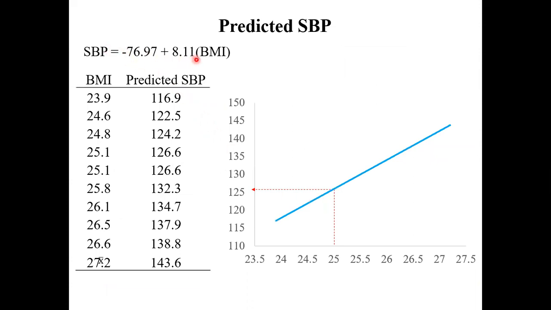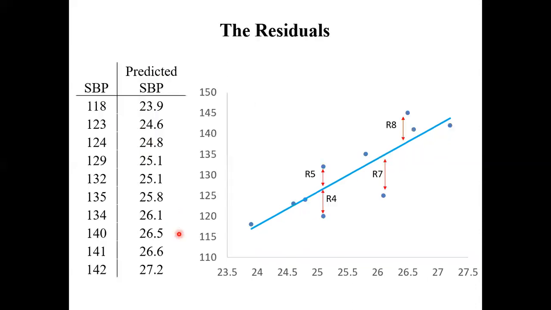Predicted value. For SBP, using this equation, 8.11 times this, 8.11 times this, we get these values, the predicted values on the line. For example, for 24 point something, that's a predicted value. So using this equation, you predict the values. So that's the predicted SBP.